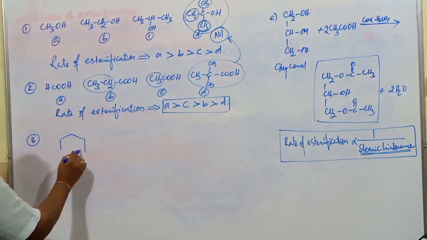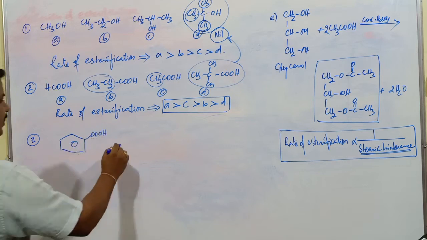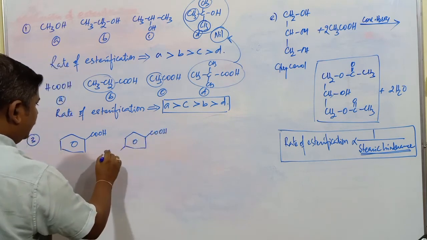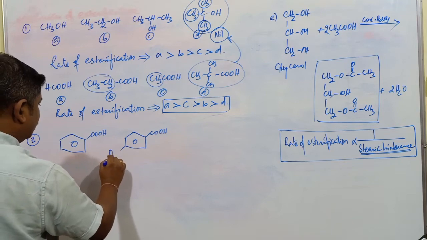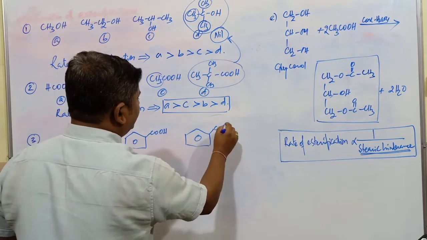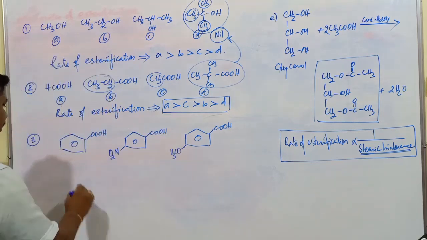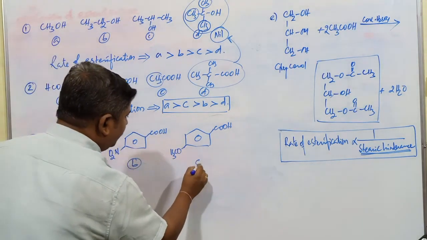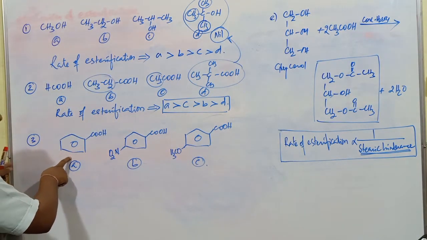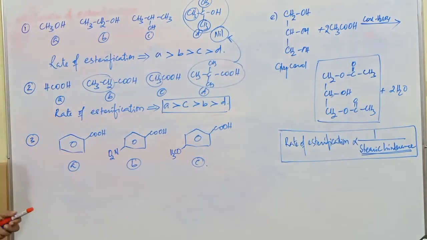Next one, the third one, if I go with this compound, it is COOH, one compound. Next one is COOH with NO2 there. This is the NO2 compound. Another compound is there: this is COOH and OCH3. This is A, this is B, this is C. What is the order of esterification among these three compounds? It is simple: benzoic acid, nitrobenzoic acid, and methoxybenzoic acid.